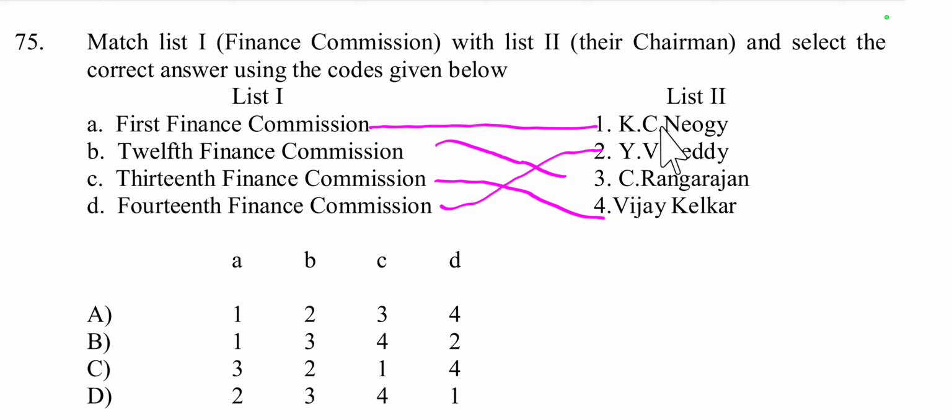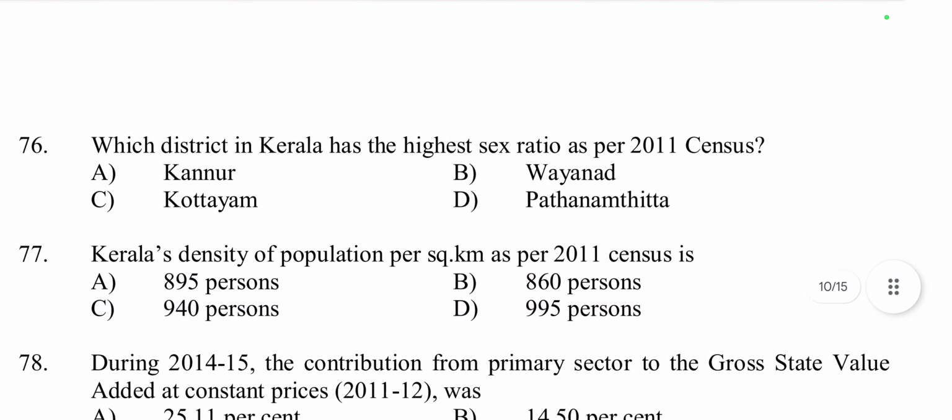First Finance Commission chairman is K.C. Neogy, and 14th Y.V. Reddy. So 1, 3, 4, 2, which is option B. So B is the right answer.